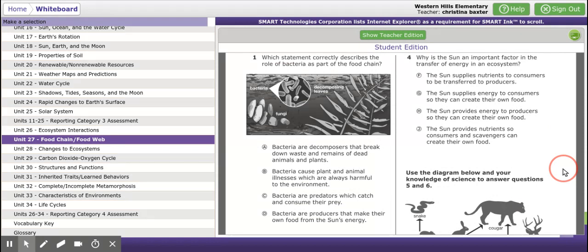All right, so that was 6, and I told you to renumber your paper. This should be number 7. 1 should be 7. Which statement correctly describes the role of bacteria as part of the food chain? A, bacteria are decomposers that break down waste and remains of dead animals and plants. B, bacteria cause plant and animal illnesses, which are always harmful to the environment.